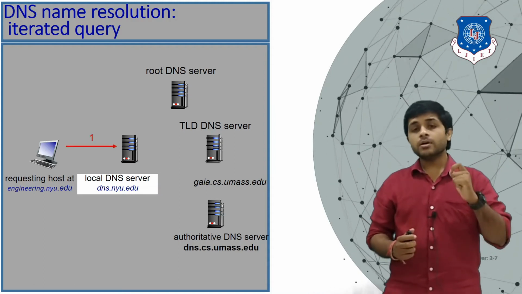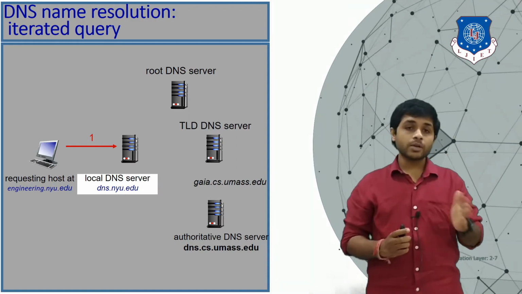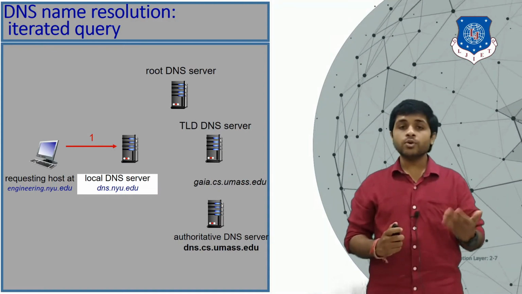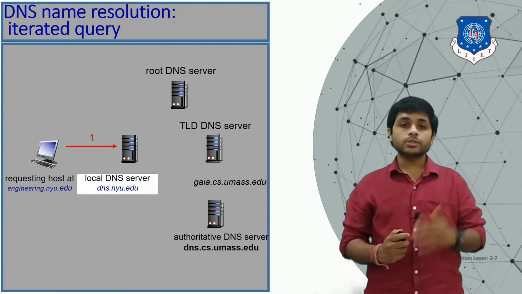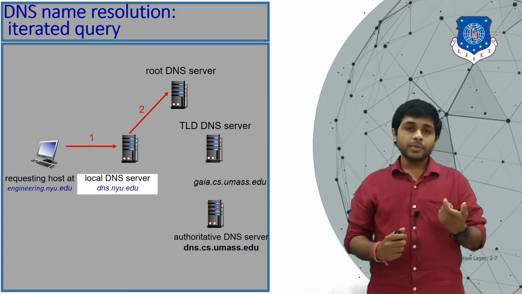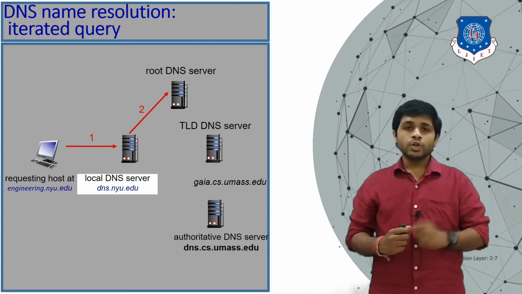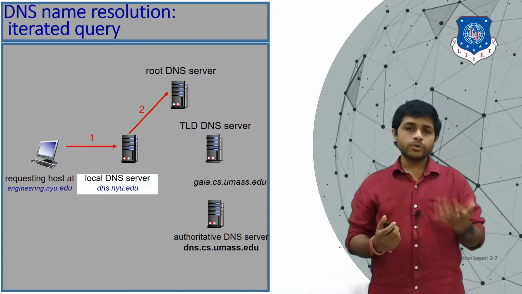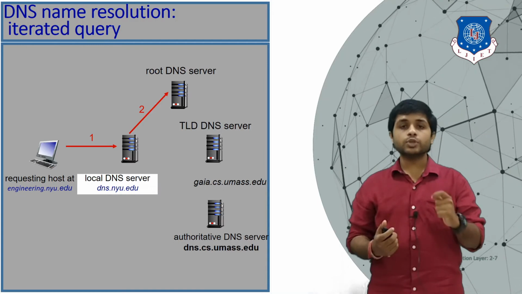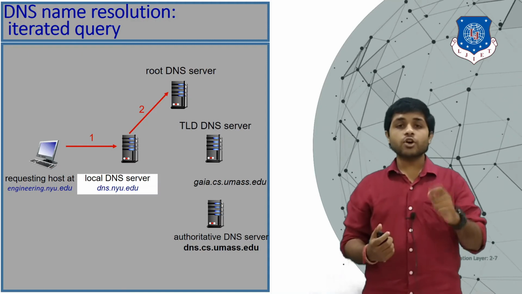Now if the server of the internet service provider knows the IP address of the request, it can reply with that IP address. But if that server doesn't know, it will first reach the root server and ask, can you tell me the IP address of engineering.nyu.edu? The root server generally doesn't know the IP address, but it will provide the local server information by which it can reach the top level domain server.